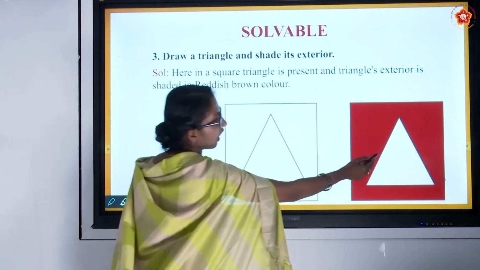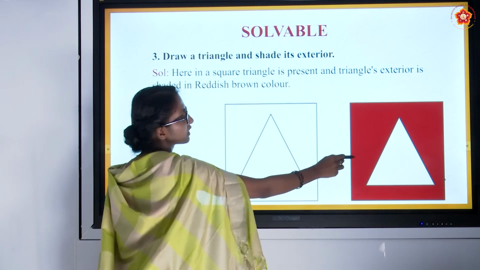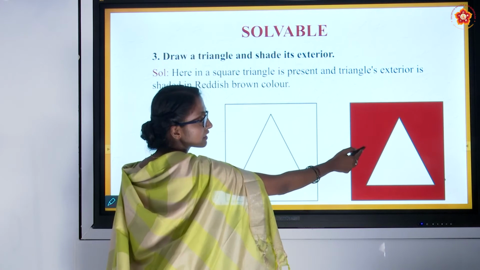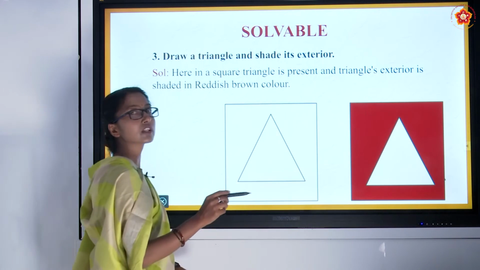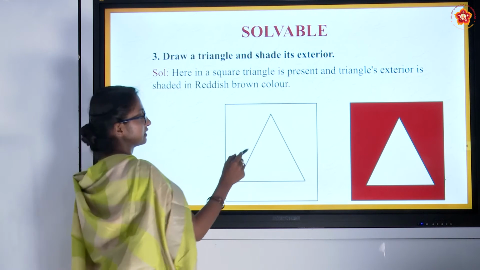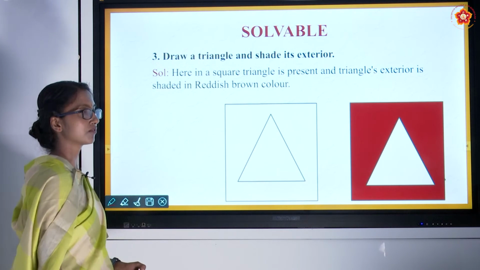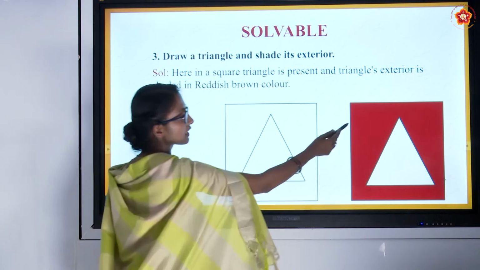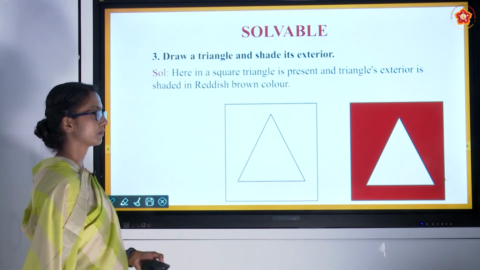Now outside the triangle we have shaded in reddish brown color. That is nothing but the exterior part of the triangle. Whatever is outside the triangle we call the exterior part. If it is inside the triangle, we call it the interior part.